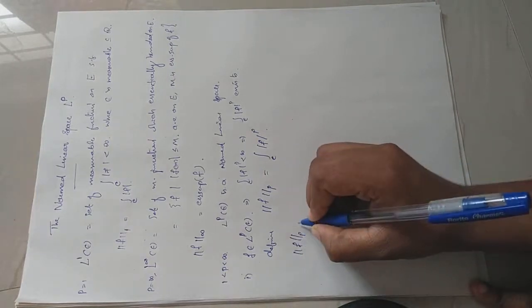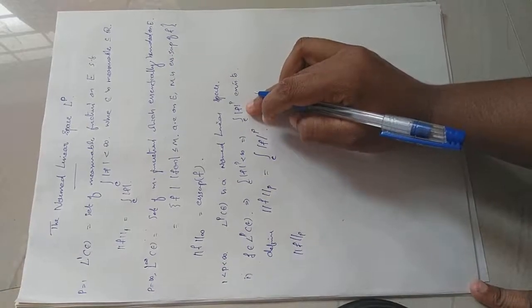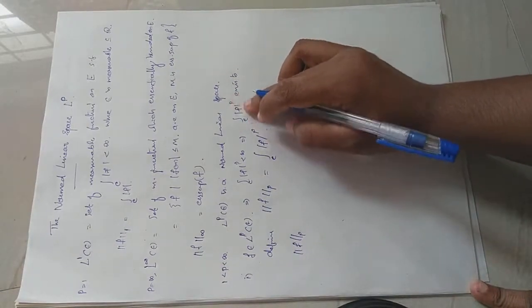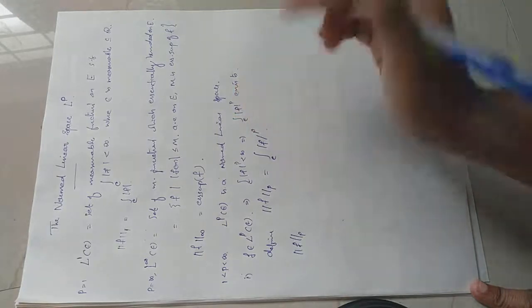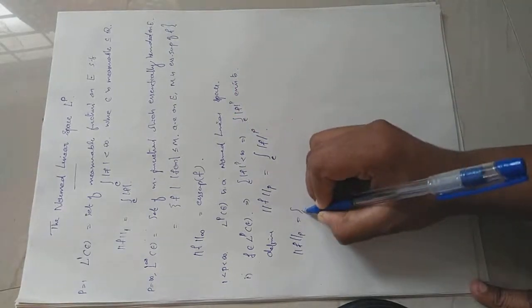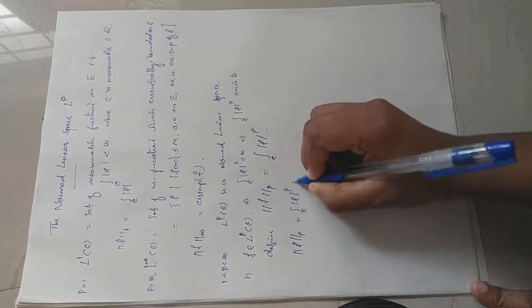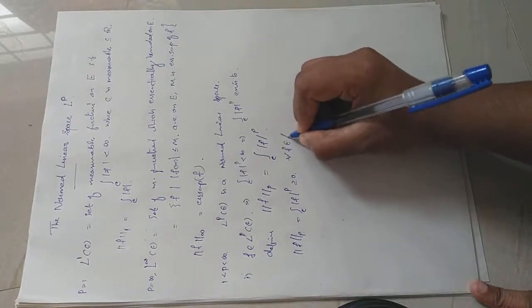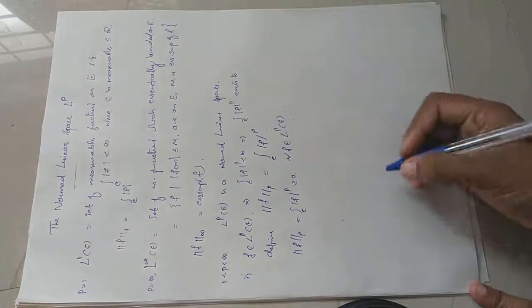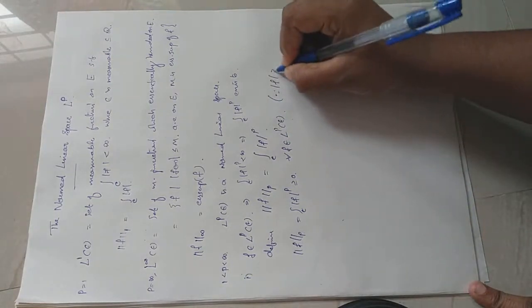Is it positive or negative? We know mod f will always be positive, right? Then mod f raised to p will be a positive number. Then the integral over E of mod f raised to p will again be positive. Therefore, the p norm of f is always greater than or equal to 0 for every f in L^p of E, since mod f is positive.